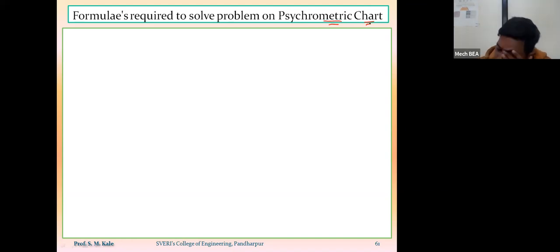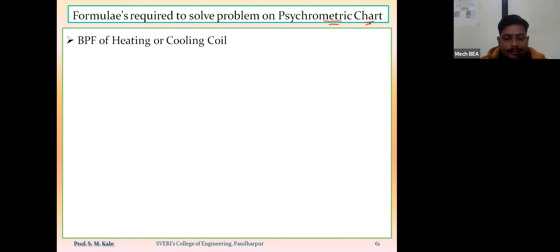To solve these, we require some formulas. Out of those, the first formula is related to the bypass factor of heating or cooling coil.